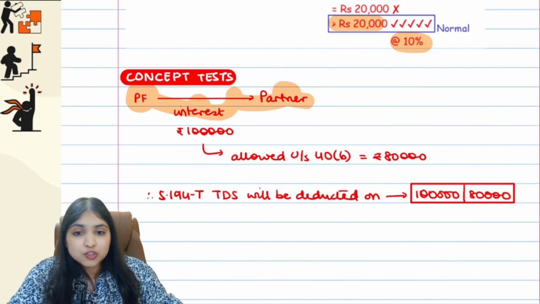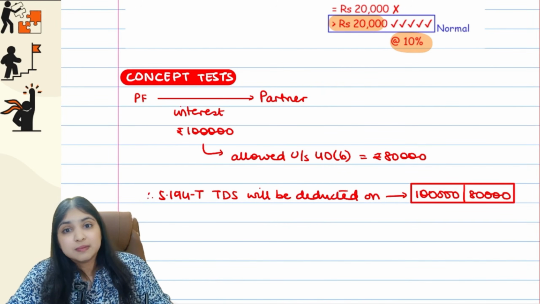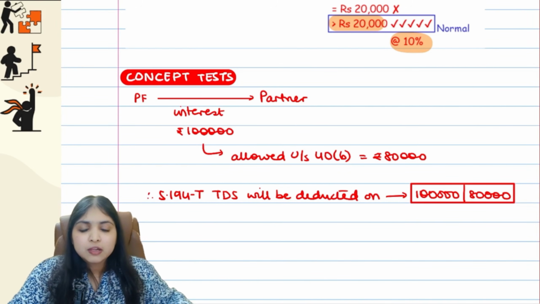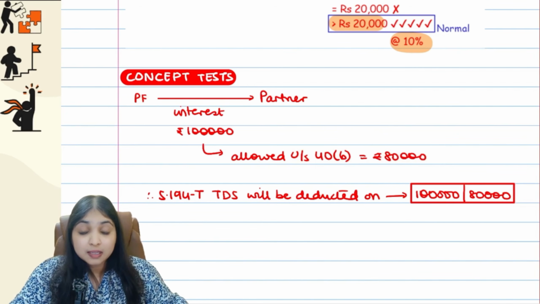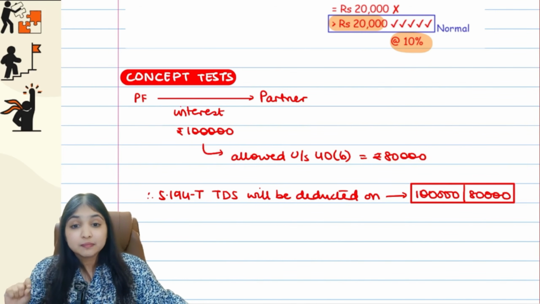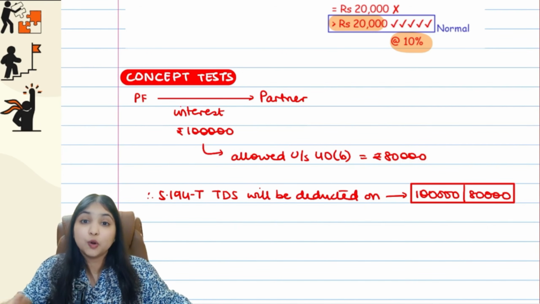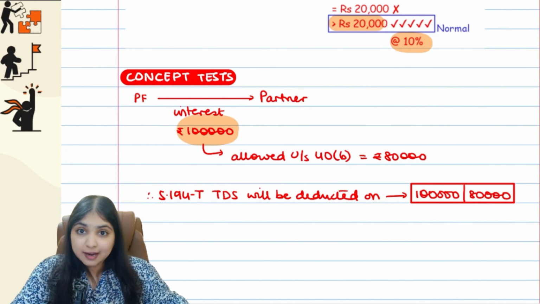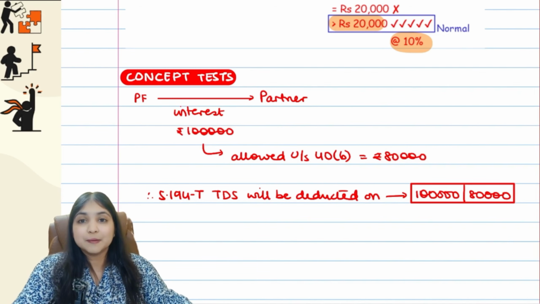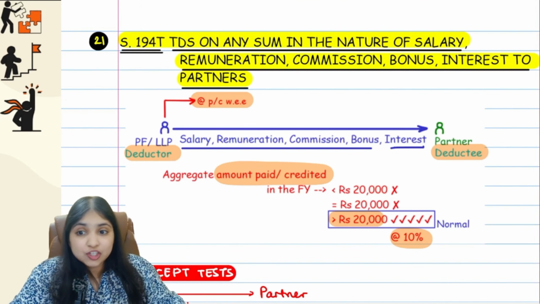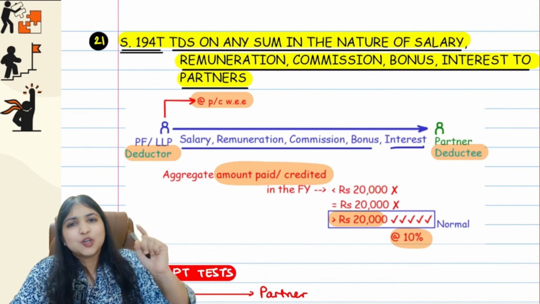Partnership firm gave interest to the partner 1 lakh rupees. For the partnership firm, how much will be allowed in PGBP, guys? Remember the 12% limit we have. So under section 40B, let's say only 80,000 is going to be allowed for the partnership firm. They are paying interest 1 lakh, but for the partnership firm in PGBP under 40B, only 80,000 is going to be allowed, let us say. Now 194T TDS will be deducted on what? Will it be deducted on 1 lakh, the actual interest, or will it be deducted on 80,000, which is as per 40B? See, the question, the section over here, anywhere does it talk about 40B?